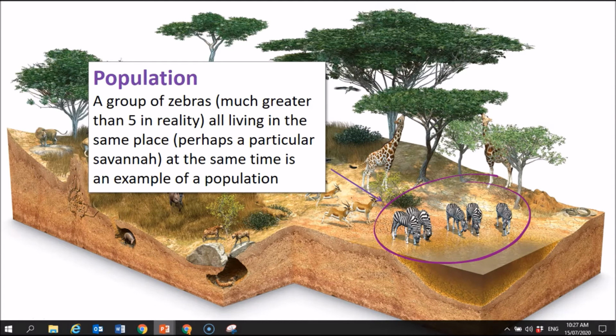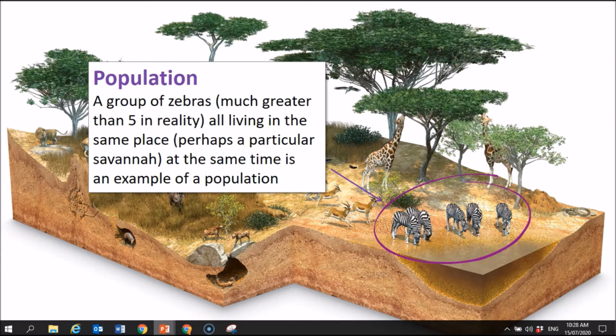All right, so what about an example of a population? Well, here we have a population of zebras. Now, in the real world, a population of zebras is not going to just consist of 5 zebras, probably. It's probably going to consist of 100, or a couple of hundred, or a couple of thousand, who knows? Even more perhaps, all right? And don't be fooled into thinking that they all have to be shoulder to shoulder constantly to be in the same place at the exact same time. It's a more general definition than that, okay?